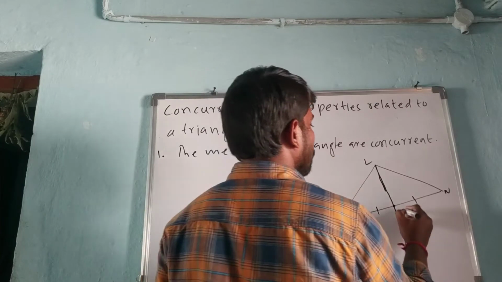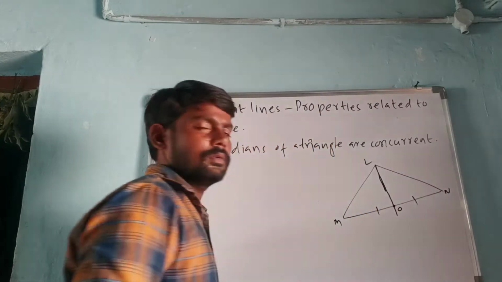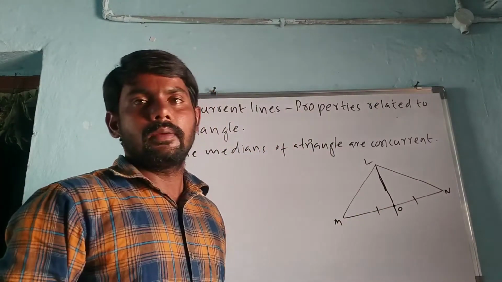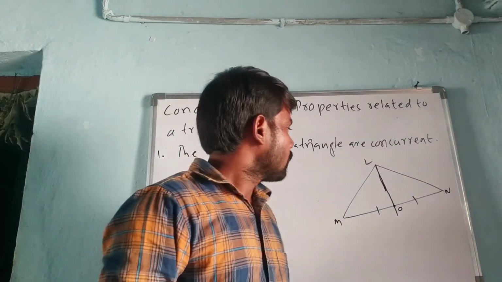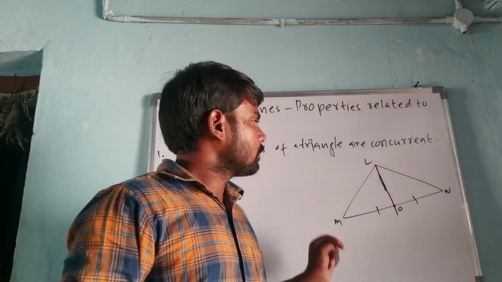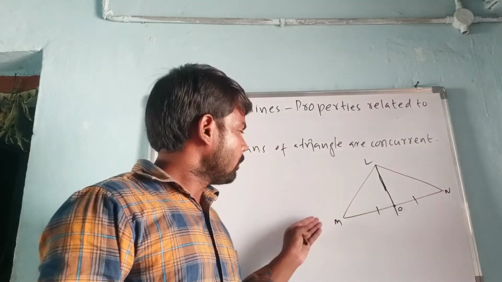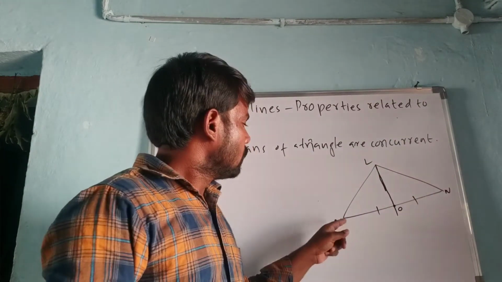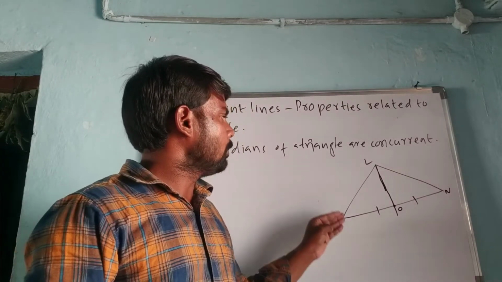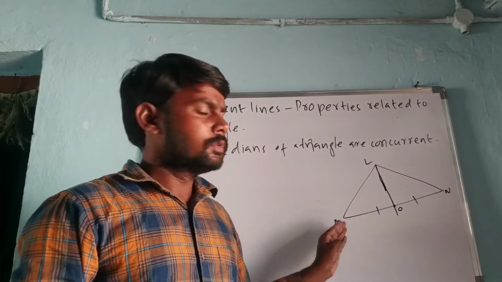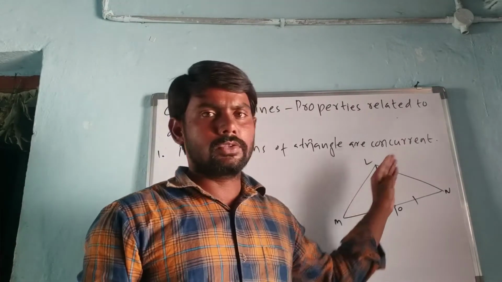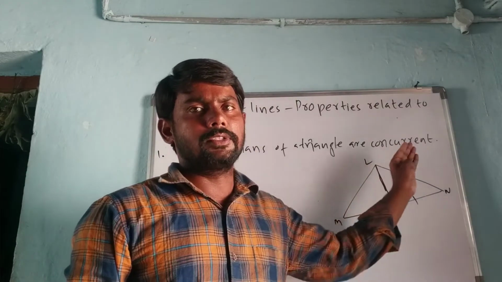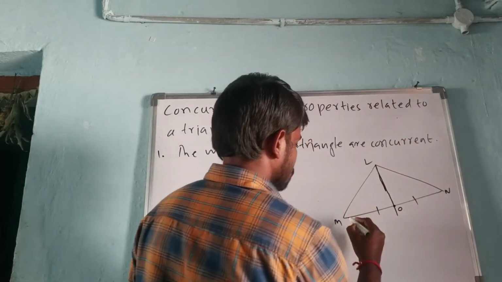Let us say yellow is a median. Similarly, two more medians can be drawn from the vertices M and N. We can draw one more median from the vertex M to the midpoint of its opposite side. So, let us draw.